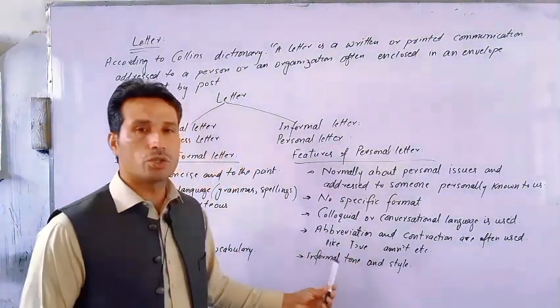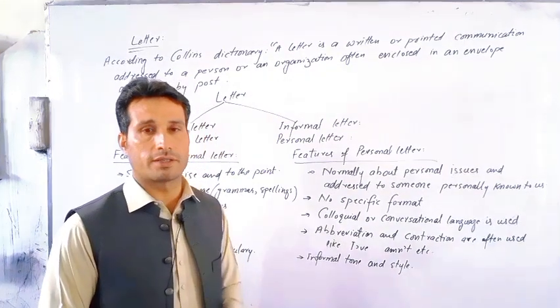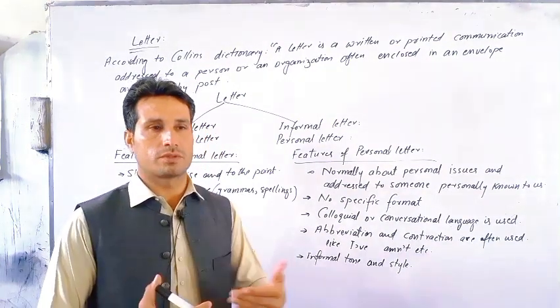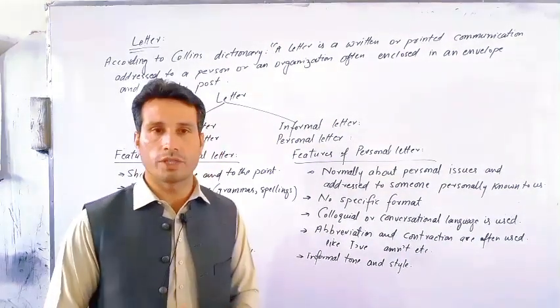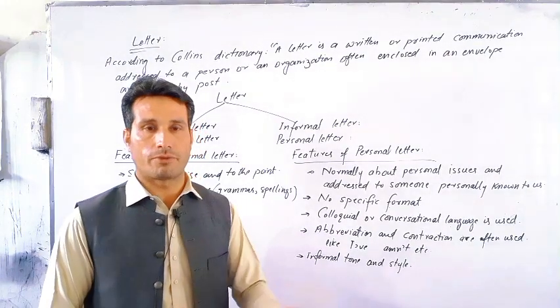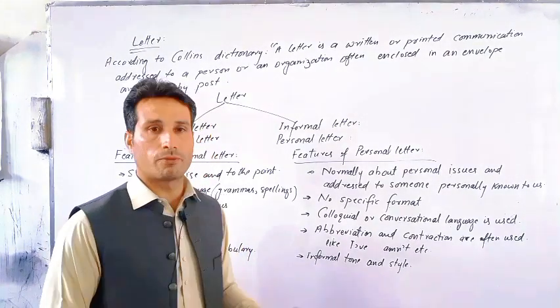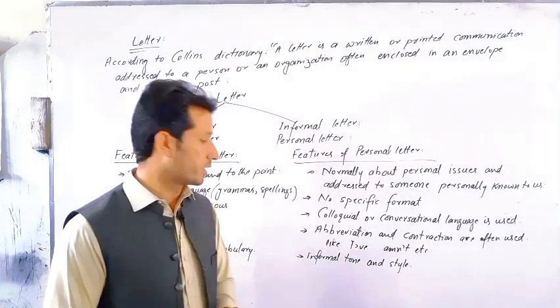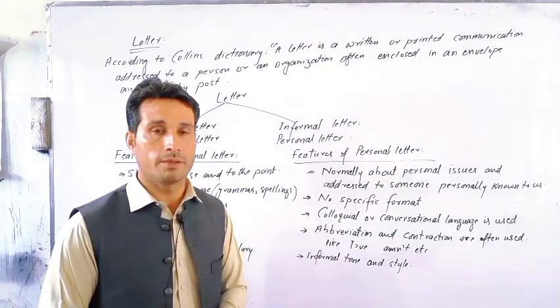Next, the tone or style of such letter is informal, like the tone that we normally have with our friends or relatives. Such tone is used in the written message of informal or personal letter as well.